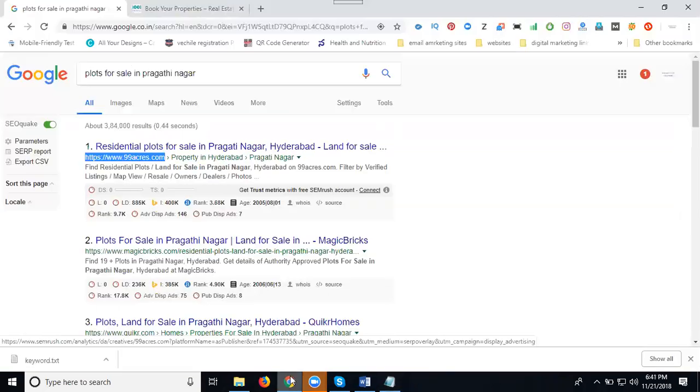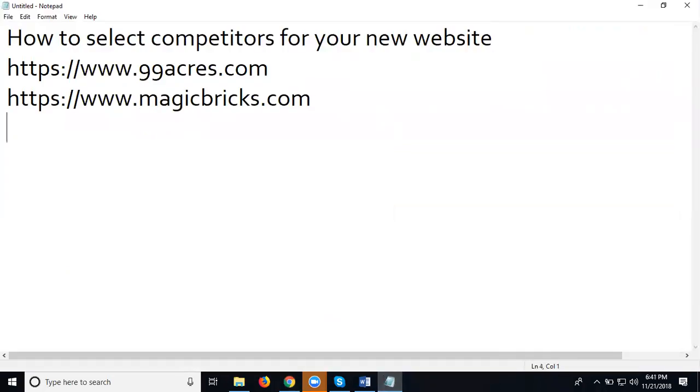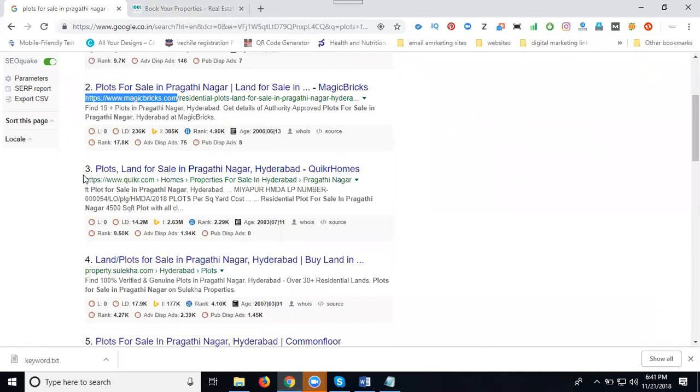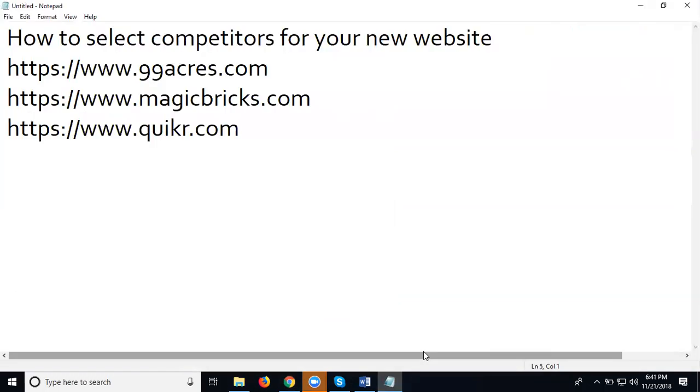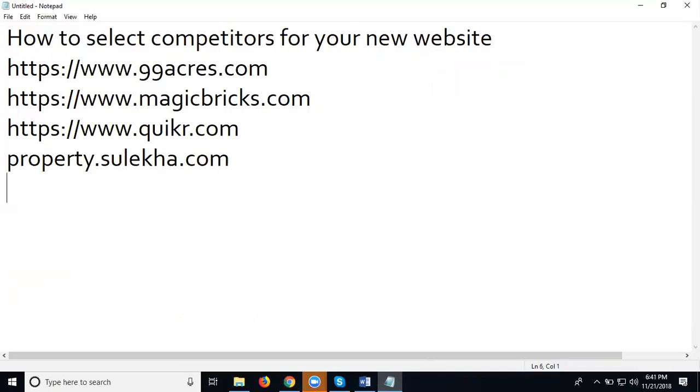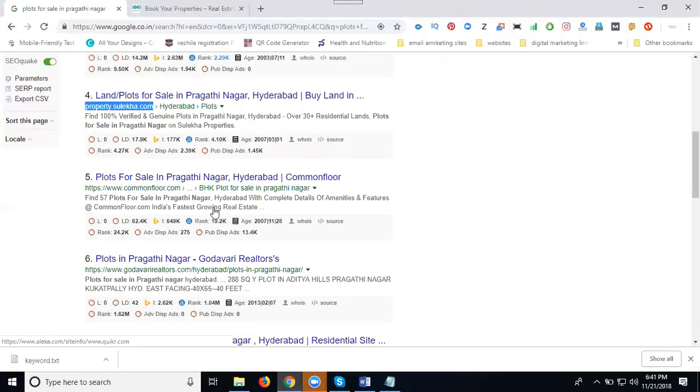First one, 99acres. Second, Magicbricks. Third will be Quikr. Fourth will be Sulekha.